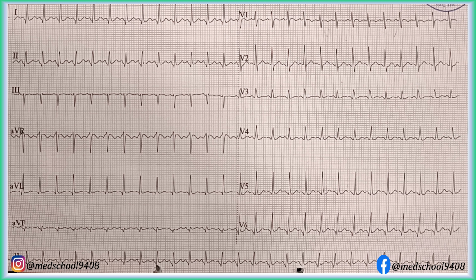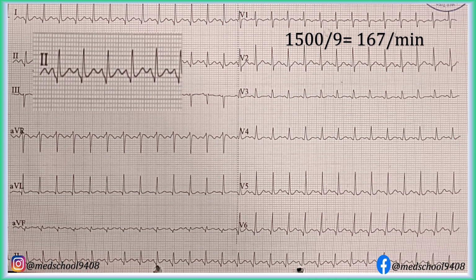In this ECG, the RR interval is 9 small boxes long. Hence, heart rate is approximately 167 beats per minute. In cases of atrial tachycardia, it is difficult to record initiation of the abnormal rhythm. This ECG is also showing only one morphology of P wave. Here, the RP interval, which is between the start of QRS complex to the start of P wave, is greater than the PR interval. So, this ECG represents atrial tachycardia.